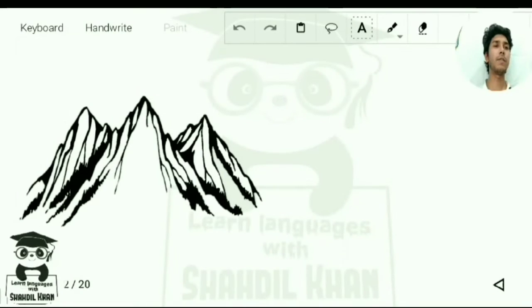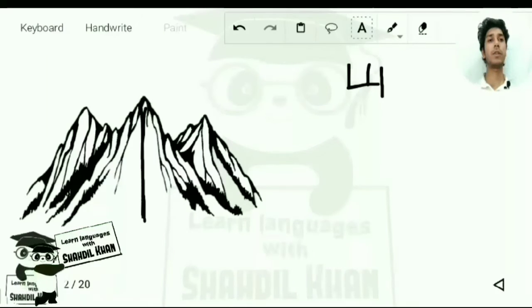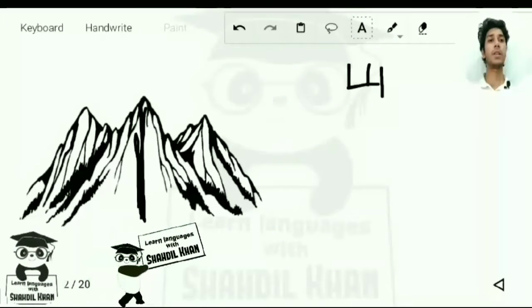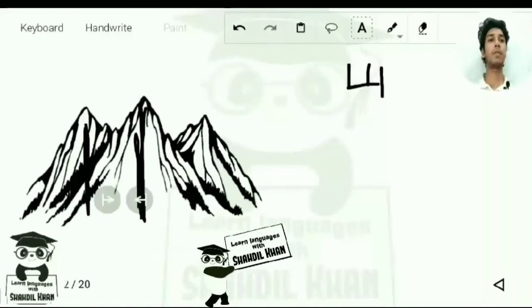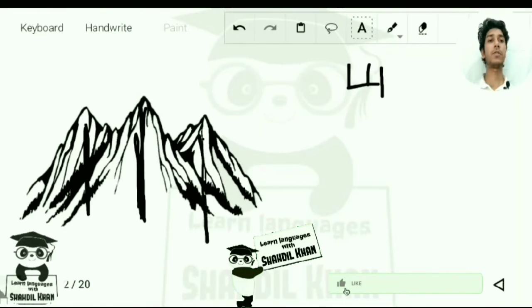So today we are going to deal with the character of mountain, how mountain is written. If you look at this picture, in Chinese mountain is written like this. The character has been derived from this picture. Here we have a single stroke, the middle one, and the left one is like this, and for the right one we have this stroke, and we connect them all.